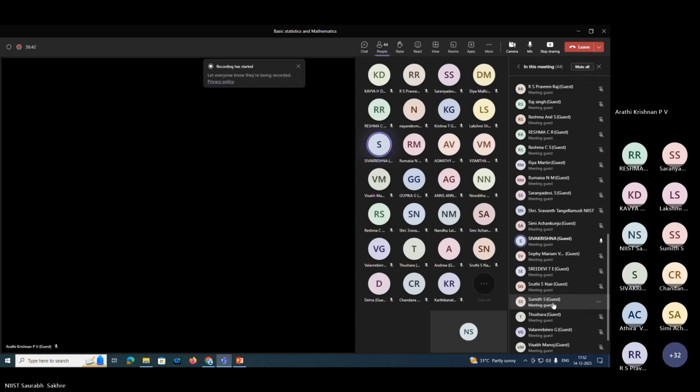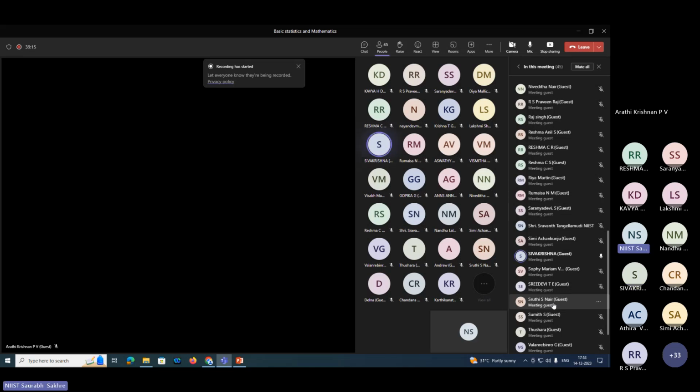Shiva Krishna, can you hear me? Yes, sir. Okay, so just now we have derived the notation for factorial. Can you just brief me what we have done, how we have arrived at that symbol factorial? If we have n number of choices, our first choice will be n, the second will be n minus one, and finally the last option will be one only.